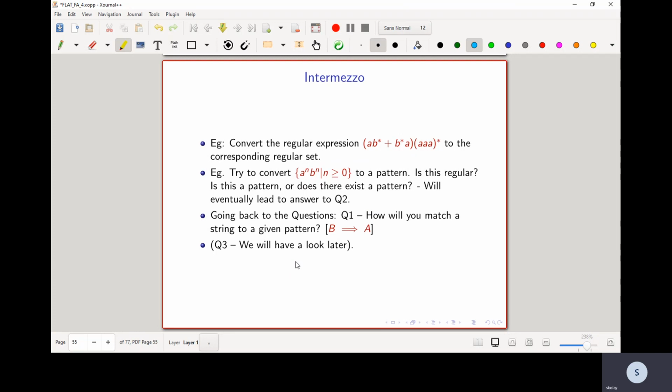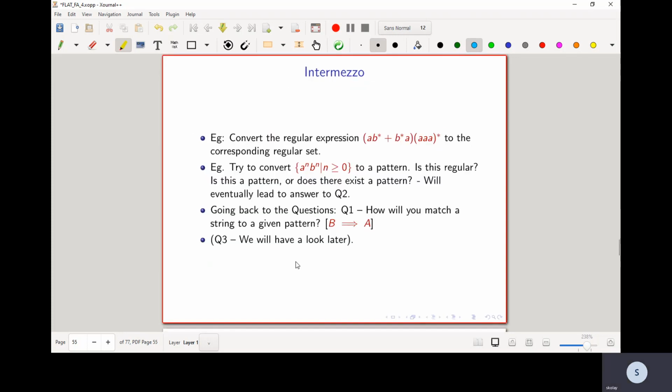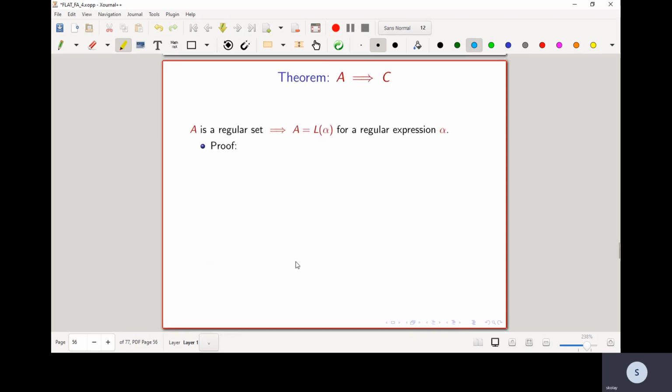But question 3 also remains. Question 3 was about equivalence of patterns. If I give you two patterns, can you check whether the languages matching each of the patterns are the same? But before going to question 3, we will finish the proof of the theorem, where we have to show that statement A implies C. And after that, we'll go to question 3.